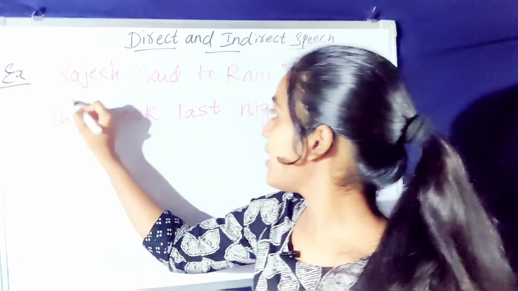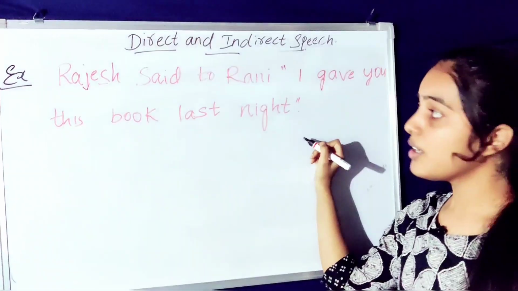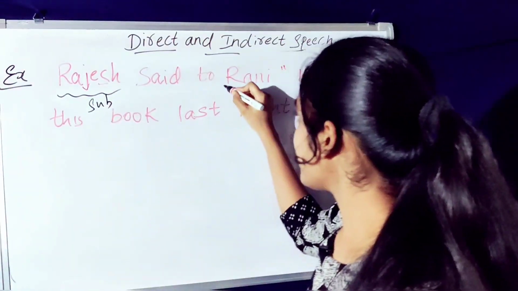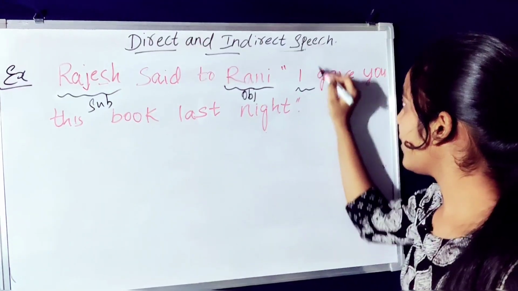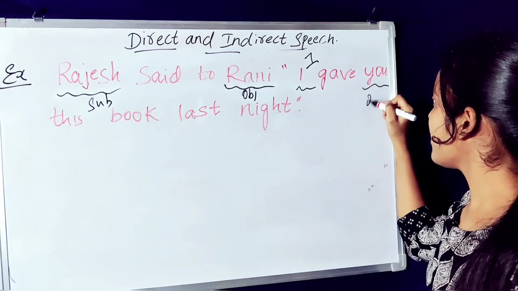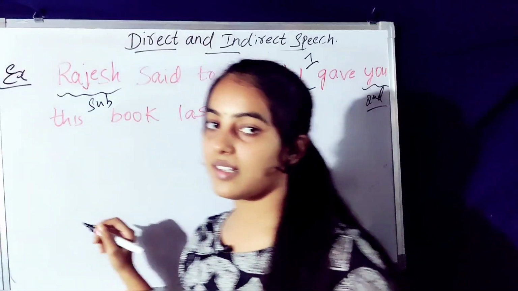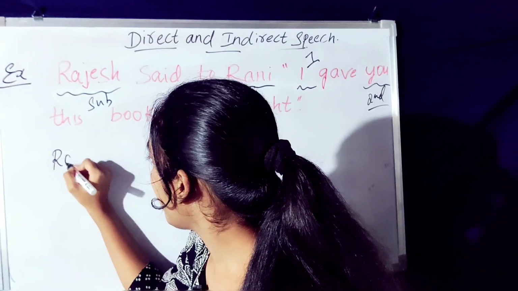Now, Rajesh said to Rani, "I gave you this book last night." What is Rajesh here? Rajesh is the subject. What is Rani here? Rani is the object. What is I? First person. You is second person. Okay, now you convert it into indirect speech. Observe all the rules. Okay, now Rajesh,